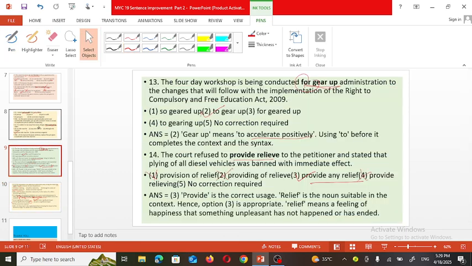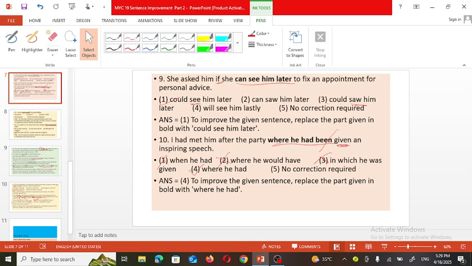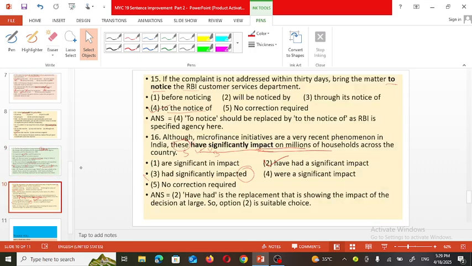Now in all these examples you have seen that while finding a suitable phrase for the sentence, we need to think about the tense used in the sentence, as well as the conjunction and the preposition used in the sentence, and accordingly we have to find the perfect substitute for the underlined part, or the part which is in bold letters.